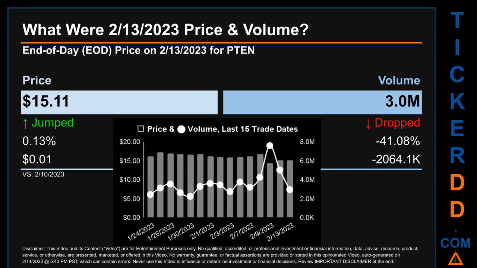What was end-of-day price and volume for PTEN? On Monday, February 13, 2023, PTEN had an end-of-day price of $15.11 and volume of about 3 million.